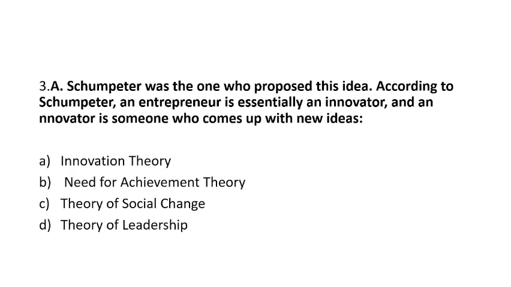I hope you have solved this question, because they have mentioned the name of the author who propounded the theory. You have to identify which of the following theories given by Schumpeter talks about the entrepreneur doing innovation. So the right answer for this question is innovation theory.